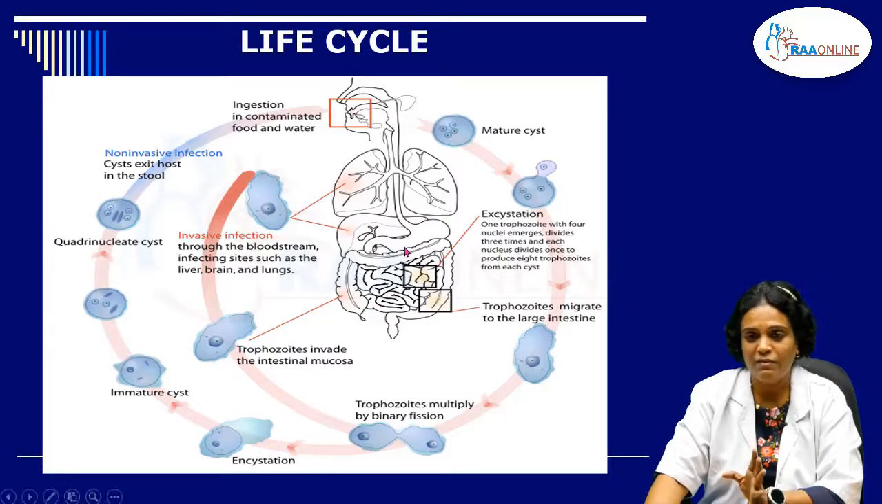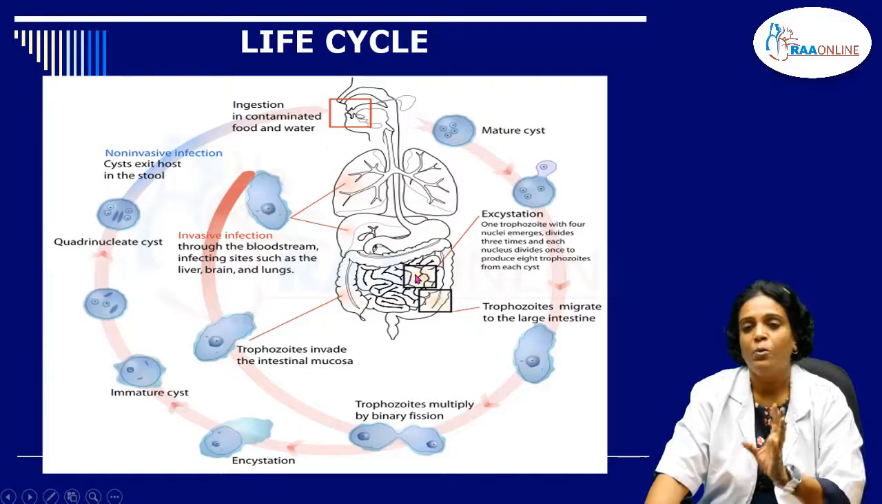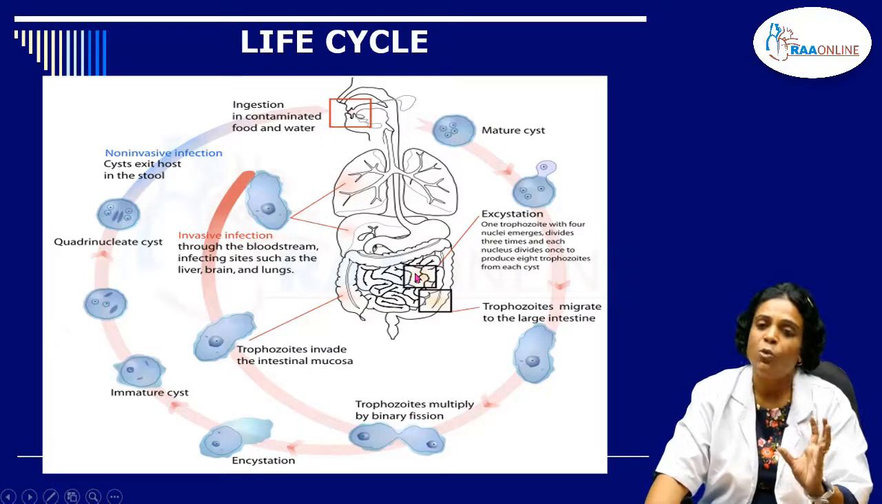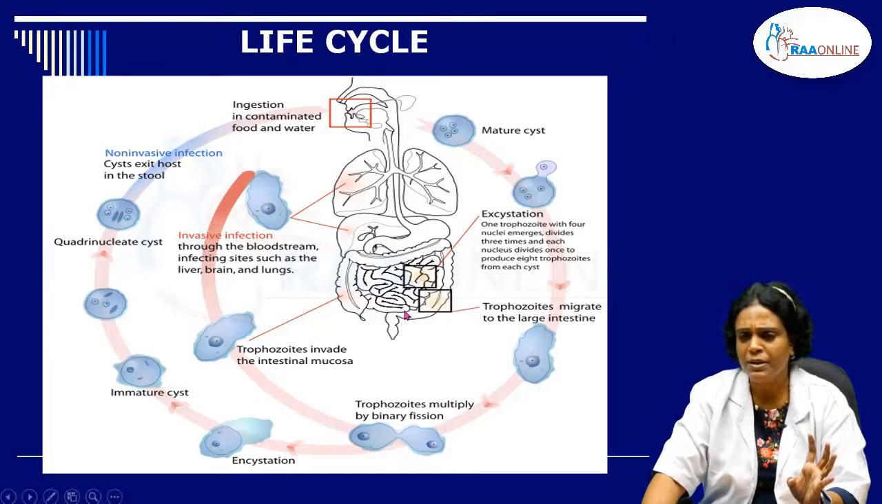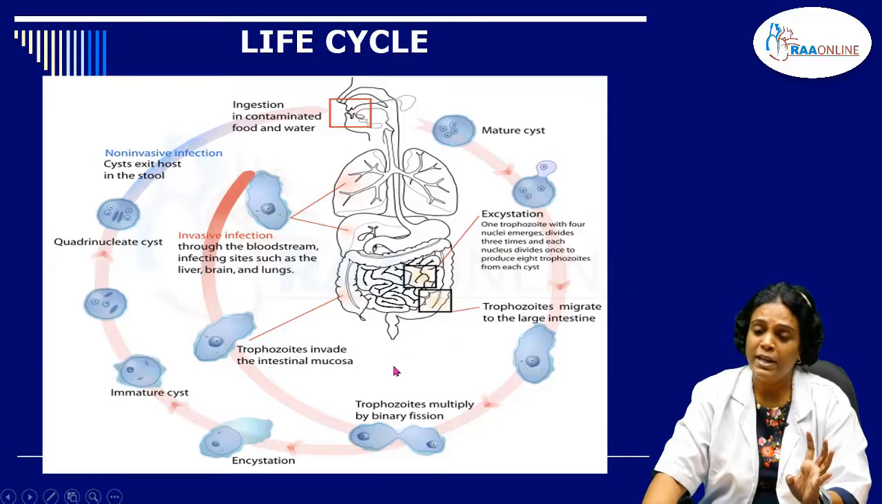In the small intestine, excystation of the cyst happens when it is exposed to trypsin. The cyst wall will be lysed and the trophozoites will be released. The cyst is a quadrinucleated cyst, so from the quadrinucleated cyst, 4 trophozoites will be released. These trophozoites travel to the large intestine, mainly to the ileocecal junction, where they undergo binary fission.